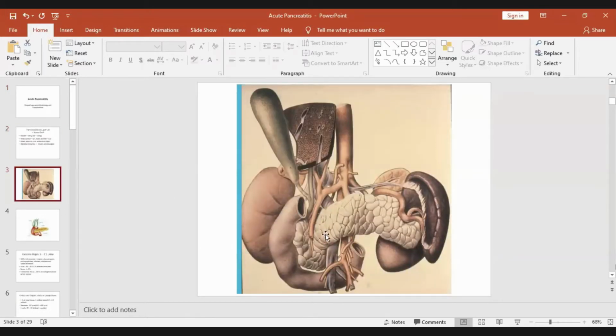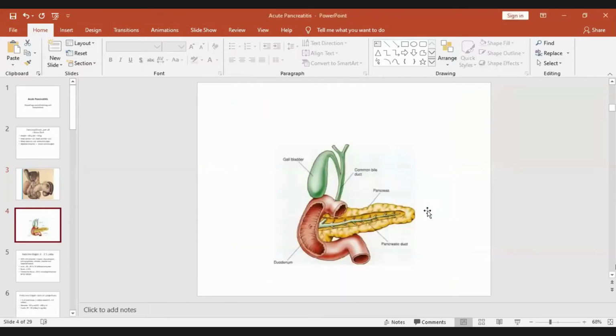It lies in the loop of the first part of the duodenum. This is the pancreas, this is the spleen, this is the duodenum, this is the gallbladder. So when there is obstruction here, in the bile duct, this gallbladder is affected. This is the aorta and this is the superior mesenteric artery. This is the pancreas cut open, this is the duodenum, this is the common bile duct, this is the pancreatic duct, both open on the ampulla of Vater, and this is the gallbladder, that is the biliary tissue.